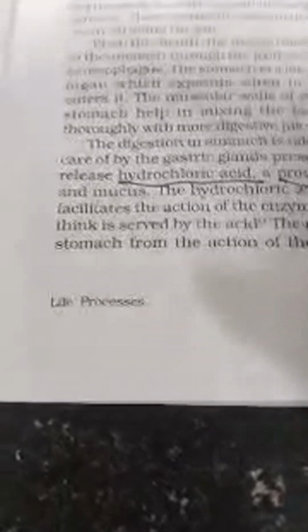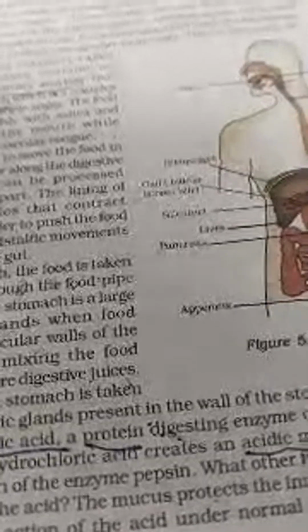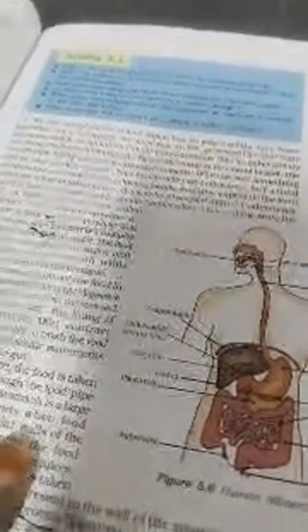What other function do you think is served by the acid? The mucus protects the inner lining of the stomach from the action of the acid under normal conditions. See, whenever the acid is released, along with that some of the mucus is also released for the protection of the stomach's inner wall as well as whatever organ is interlinked or integrated with it.